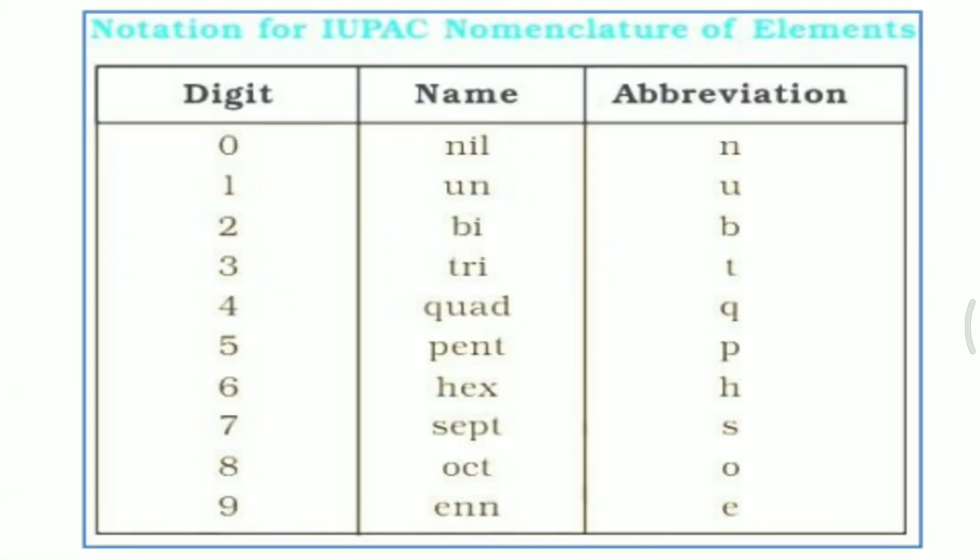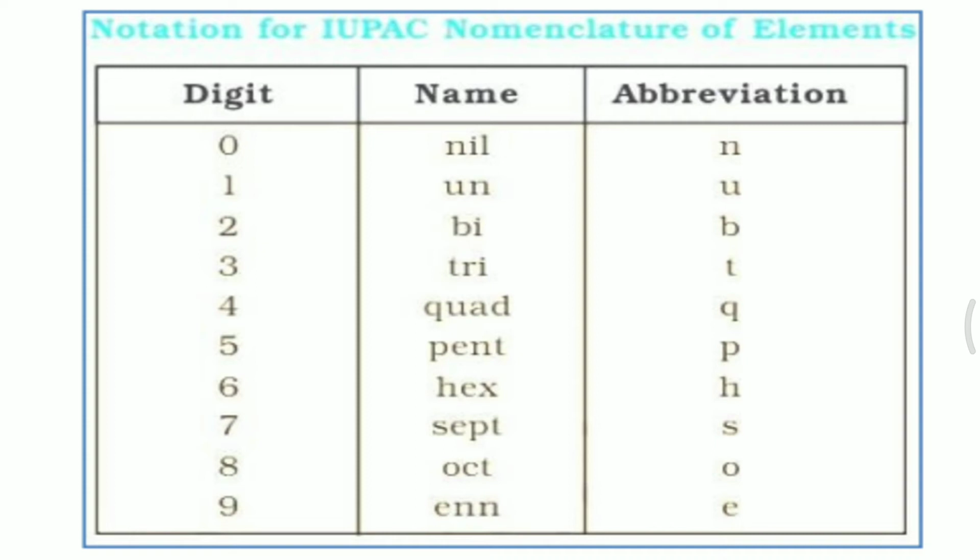In this table, you can see that for 0, the name is nil, and the abbreviation used for nil is small n. The abbreviation used for the digit 1 is small u, and it is named un. For 2, it is called bi, and the abbreviation is small b. For digit 3, the name is tri, and the abbreviation is small t. For digit 4, it is named quad, and the abbreviation is small q.